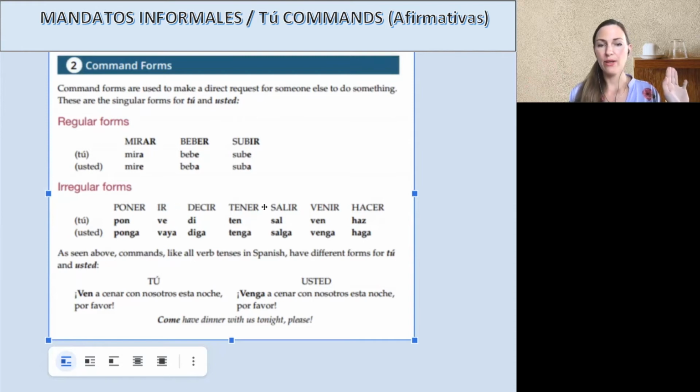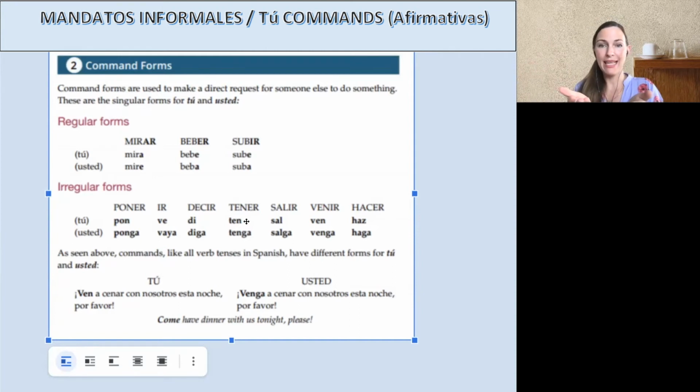1, 2, 3, 4, 5, 6, 7 of them. Plus one more, ser, which goes to sé. But let's repeat. Pon. Ir goes to ve. Decir, to say, goes to di. So if I want to say tell me, I'm going to say dime. Dime, tell me. That me goes on the end also. All these little guys we connect to the end, the pronouns. Dime. But anyway, di. Tener, to have, goes to ten.